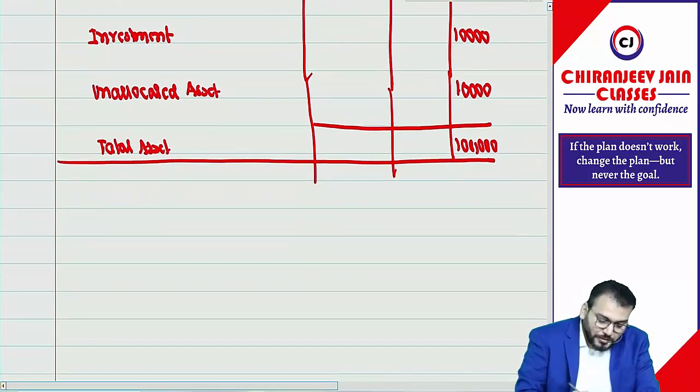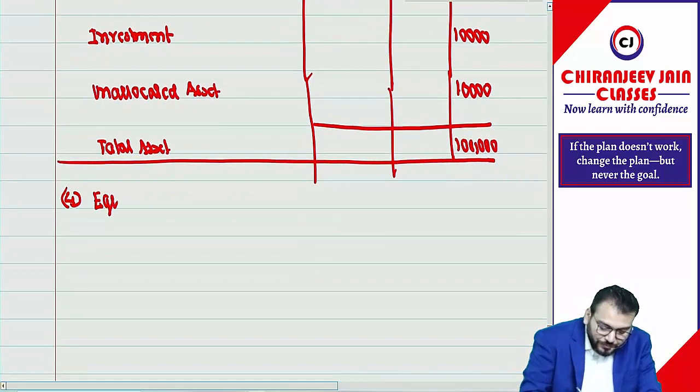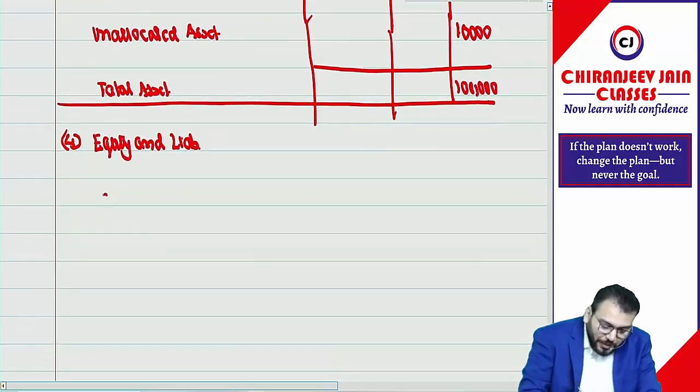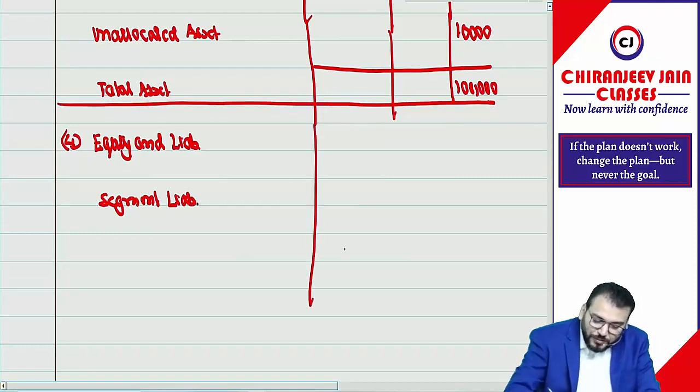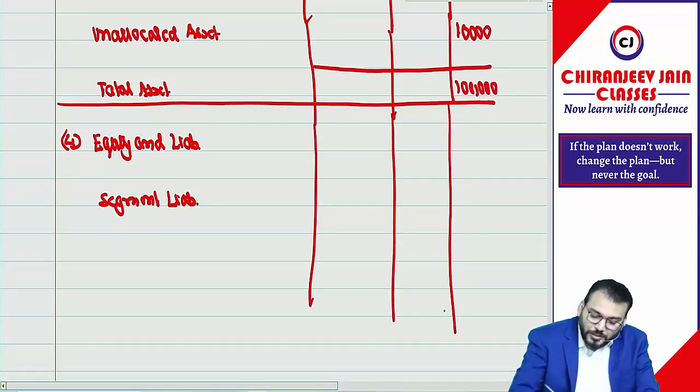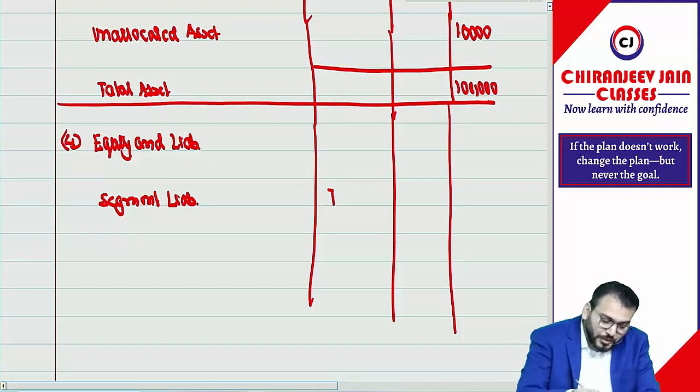Yes. Then we need to disclose what? Segment liability. So we write on equity and liabilities. We'll start with segment liabilities. Segment liability, that is also given, how much? 30 and 10.